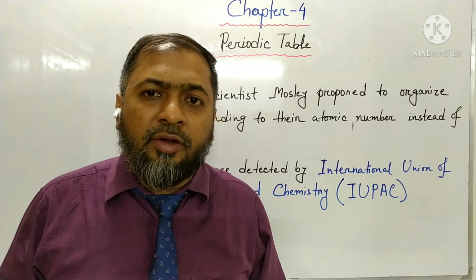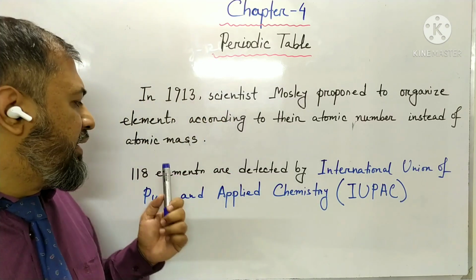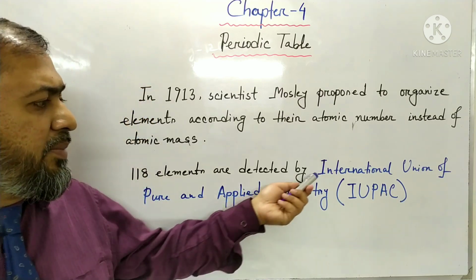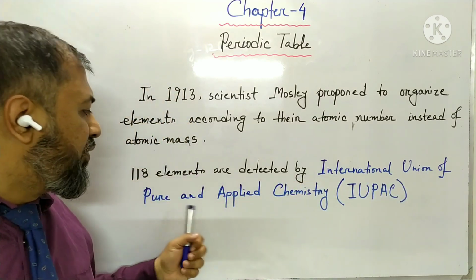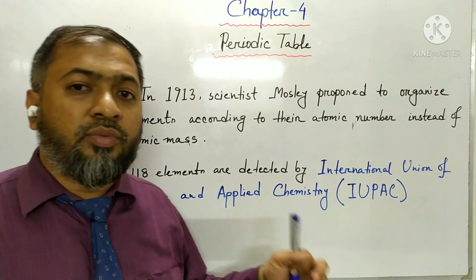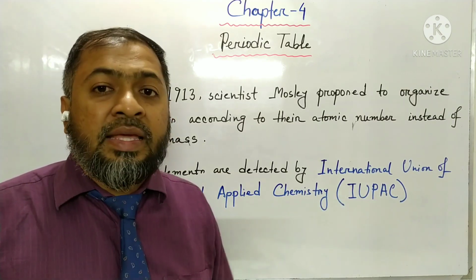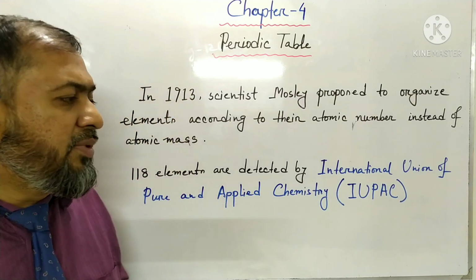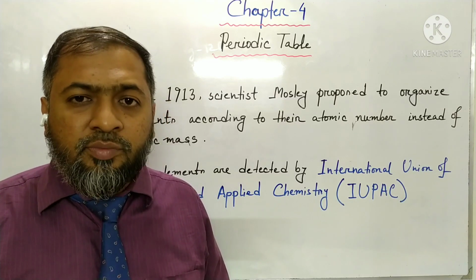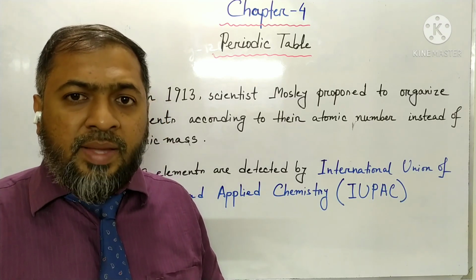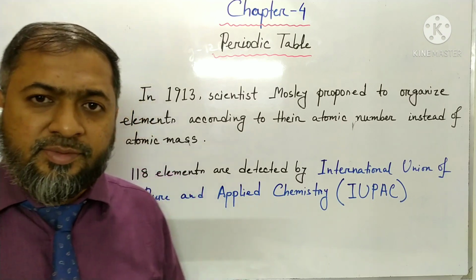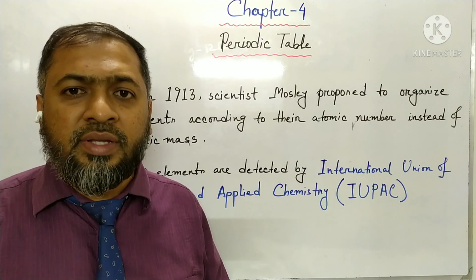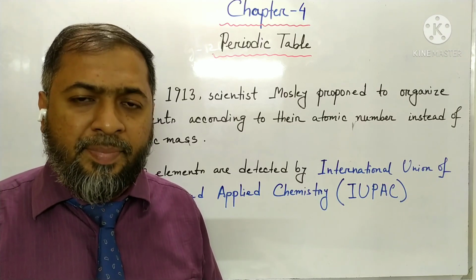The total number of elements discovered is 118, and these discovered elements are verified by the International Union of Pure and Applied Chemistry, which is known as IUPAC. This organization has the responsibility to recognize new elements and the new chemical properties of different chemical substances, and they standardize all rules and regulations in chemistry and applied chemistry.